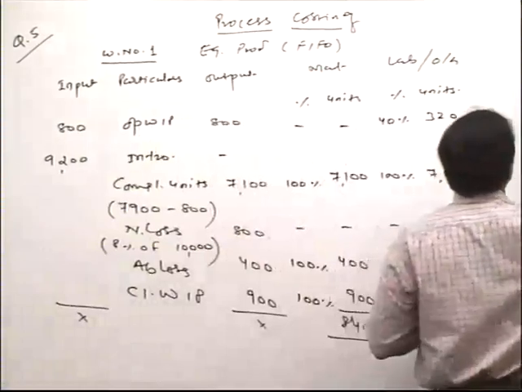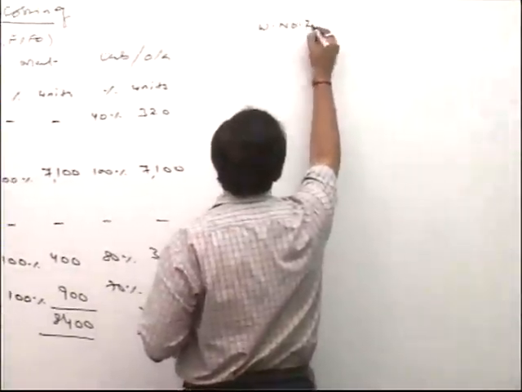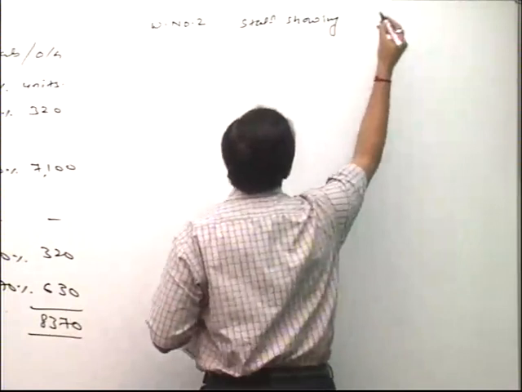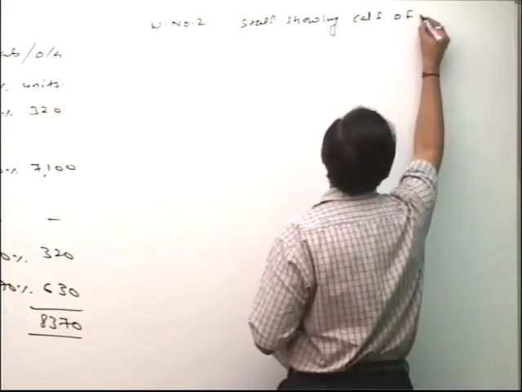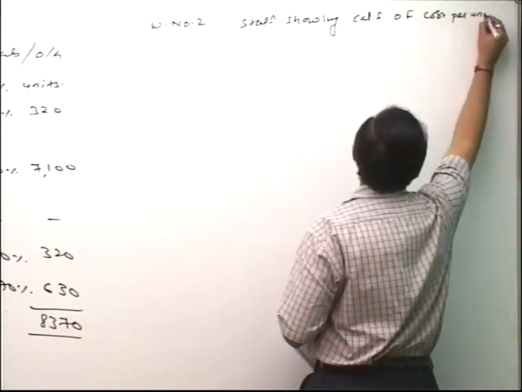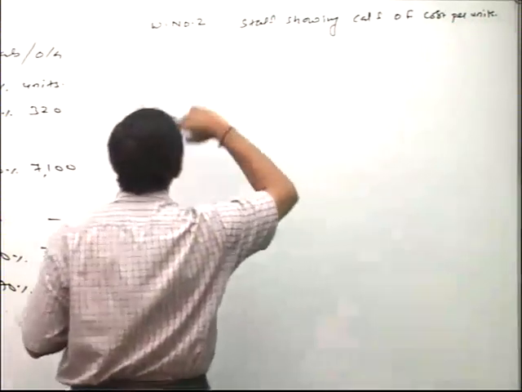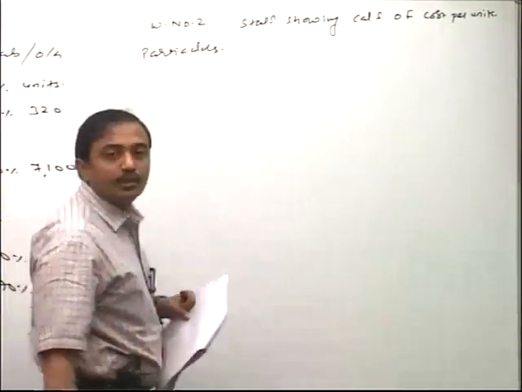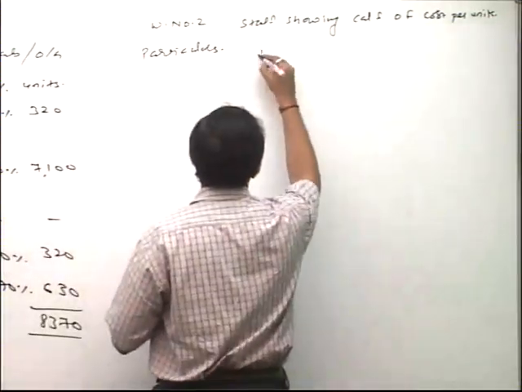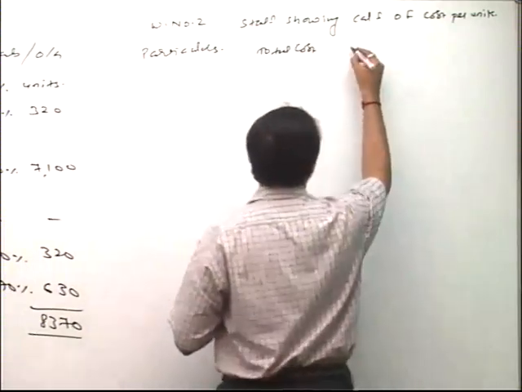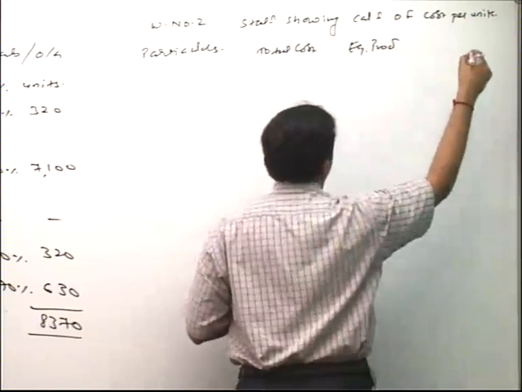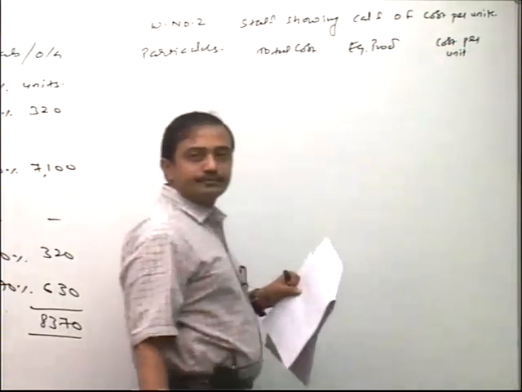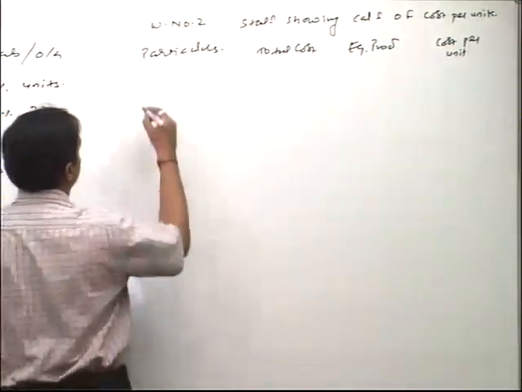Please emphasize: particulars, total cost, equivalent production, cost per unit. Ready?